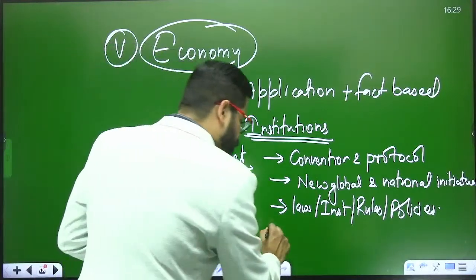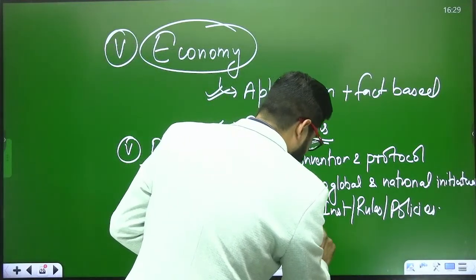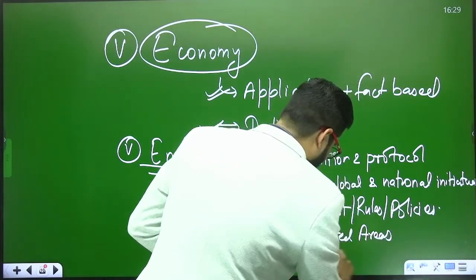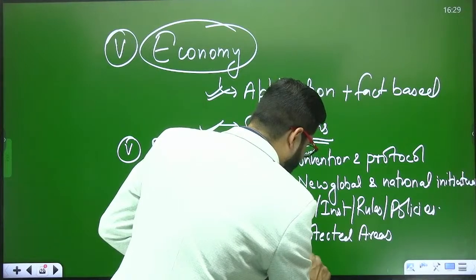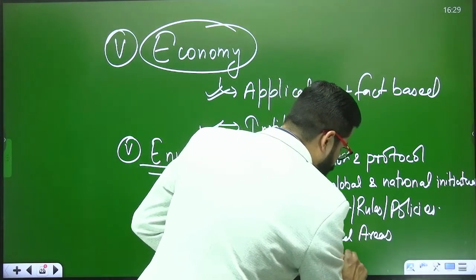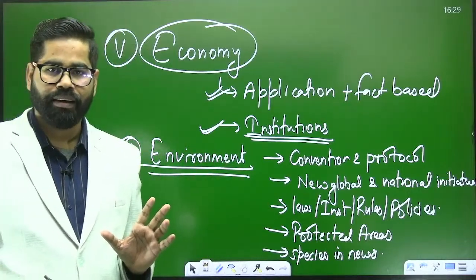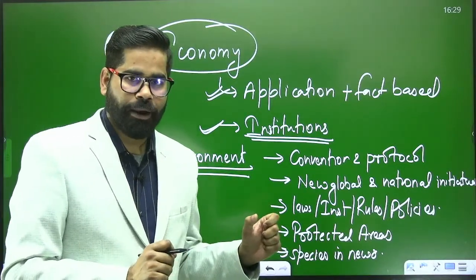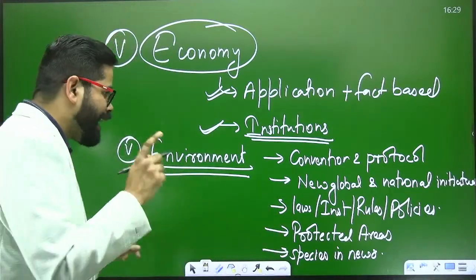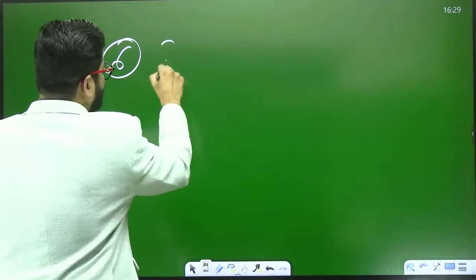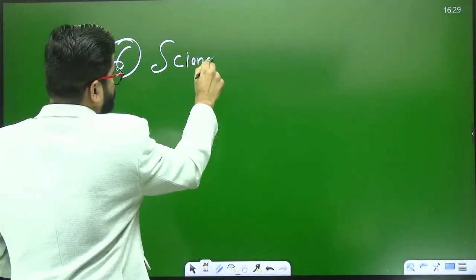Then we have protected areas, and even species in news. So they can be asking you questions about this also, species in news. So that is one part. And finally, we have one last thing, but very crucial, that is science and technology.